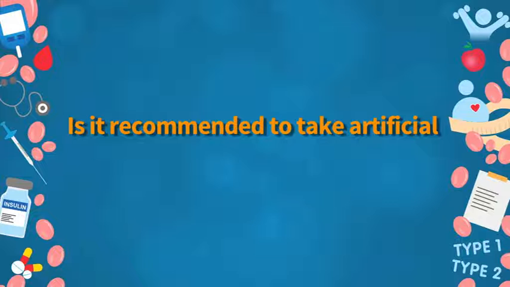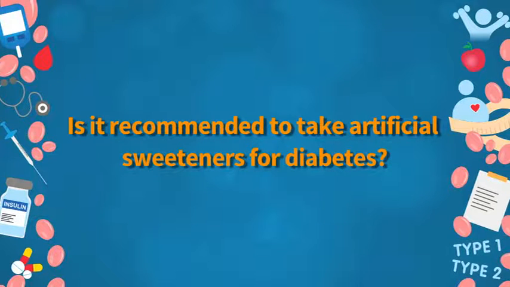Is it recommended to take artificial sweeteners for diabetes? Artificial sweeteners can be taken by most patients. Of the approved sweeteners available on the market, some are natural sweeteners such as stevia, and others are artificial sweeteners. Those which are approved in the market can indeed be taken. There are some risks and adverse effects which have been put forward, and they may play a role in a small number of patients, but for the overwhelming majority of patients, the sweeteners which are approved and available on the market can indeed be taken.